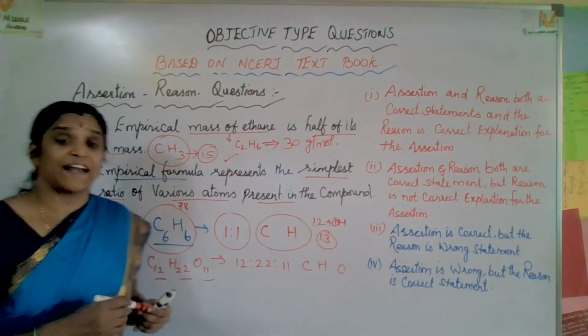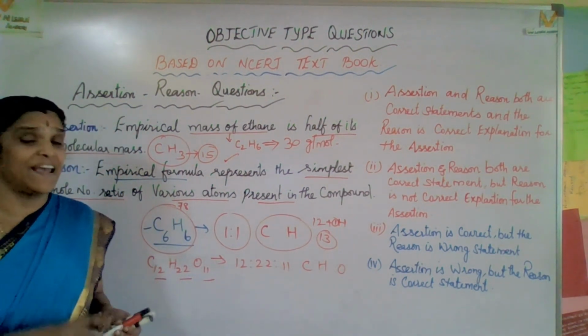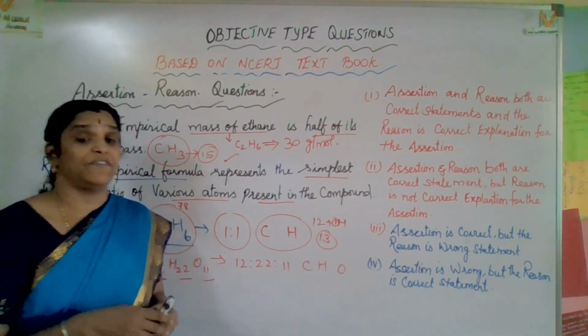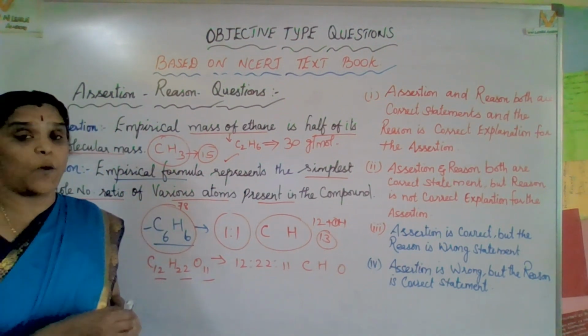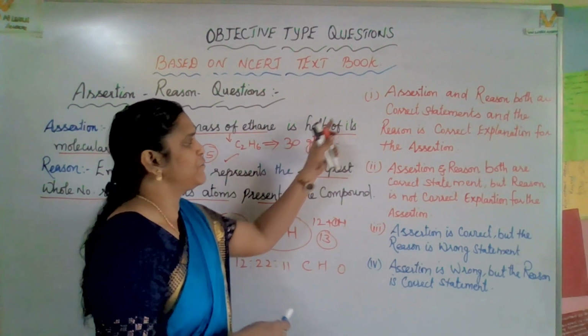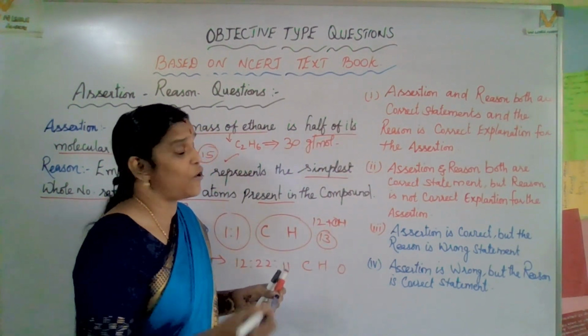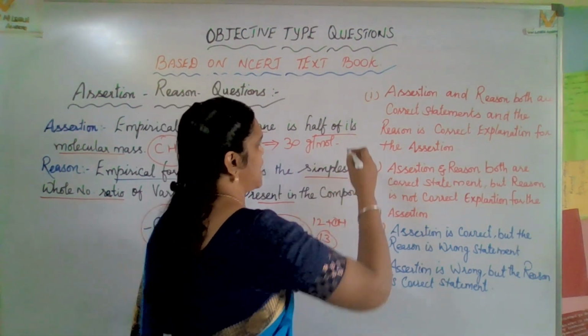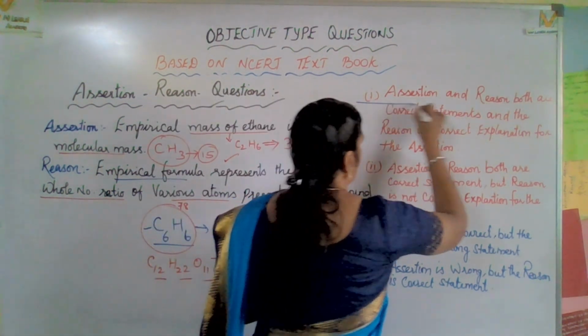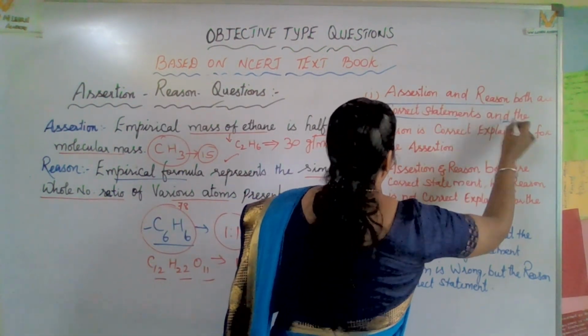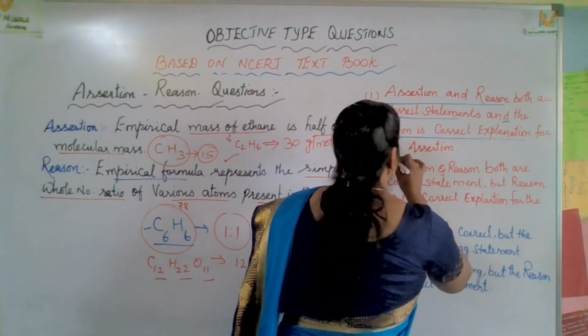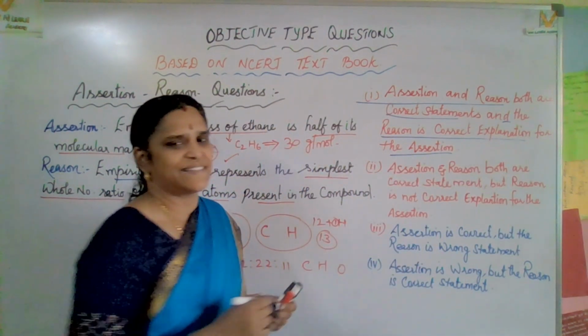I hope you got a clear idea about this question. I know which answer you will provide. First answer, second answer, third answer, or fourth answer? Yes, your eyes will fall on the first answer: assertion and reason both are correct statements, and the reason is the correct explanation for the assertion.